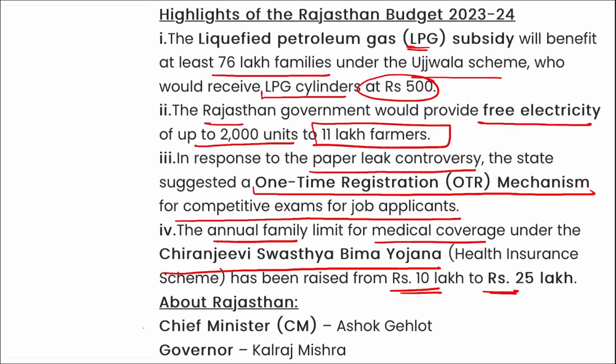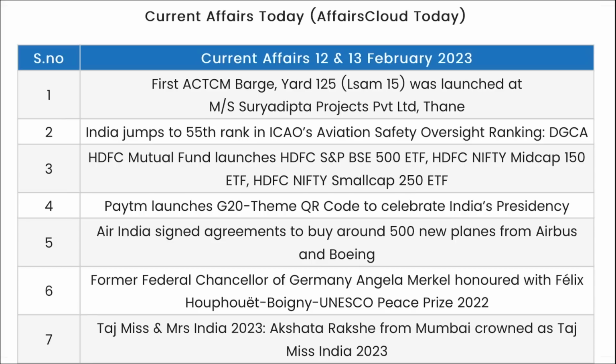Who is the Chief Minister of Rajasthan? Ashok Gehlot. Who is the Governor here? Kalraj Mishra ji. Then Ranthambore Tiger Reserve is there. Ramgarh Vishdhari Tiger Reserve is also located in Rajasthan itself. So friends, these were your important current affairs.